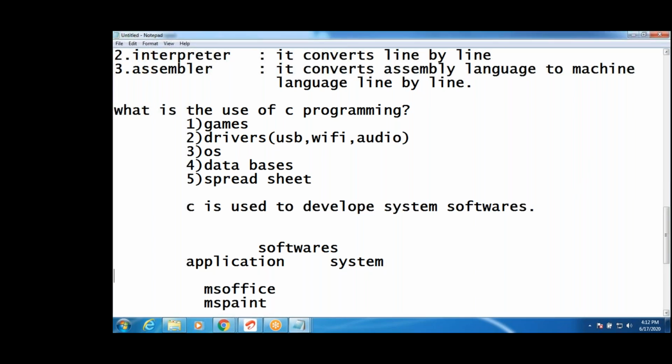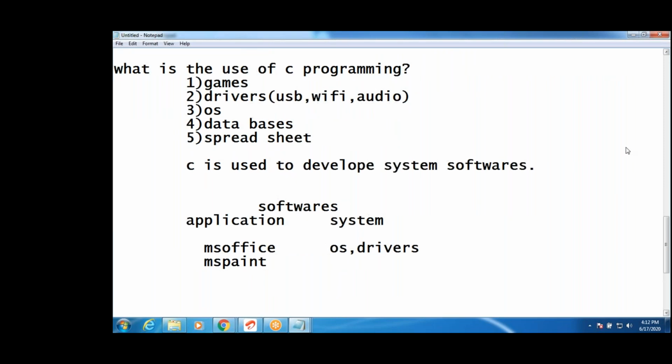What are the system softwares? Without their help, you cannot run the system. OS and drivers all belong to system softwares, guys.